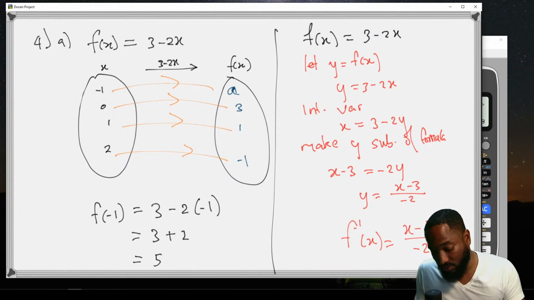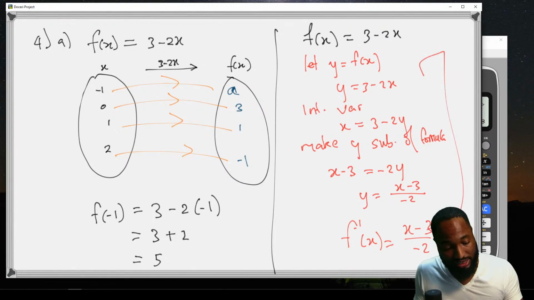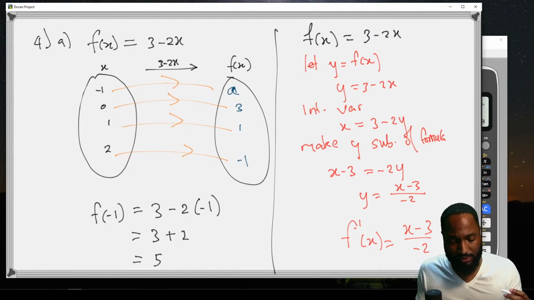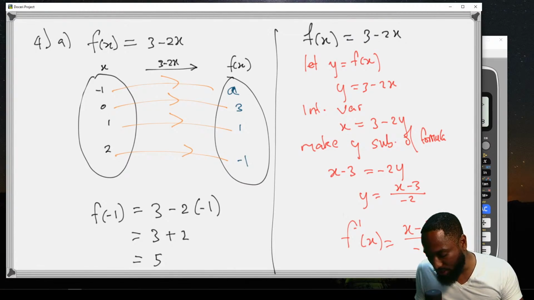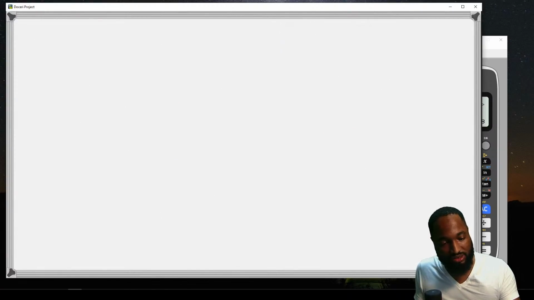So you weren't really supposed to do all of this. You could actually just work it out, right? 1 mark. The composite function f squared x. Simple stuff, exciting. The functions weren't too hard. I like the functions questions that they brought here. So you know that f of x is equal to 3 minus 2x.